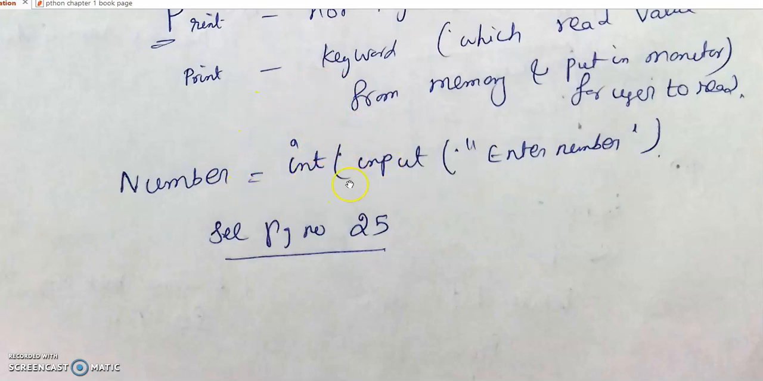So the user has explicitly converted the string to integer. Understand? That's all.